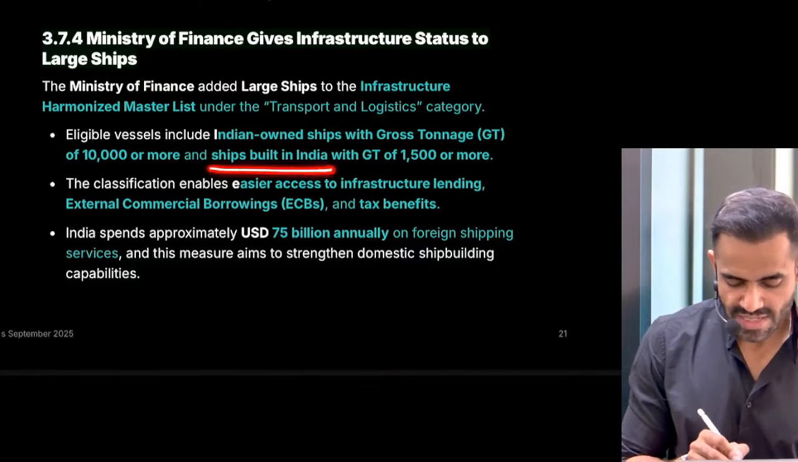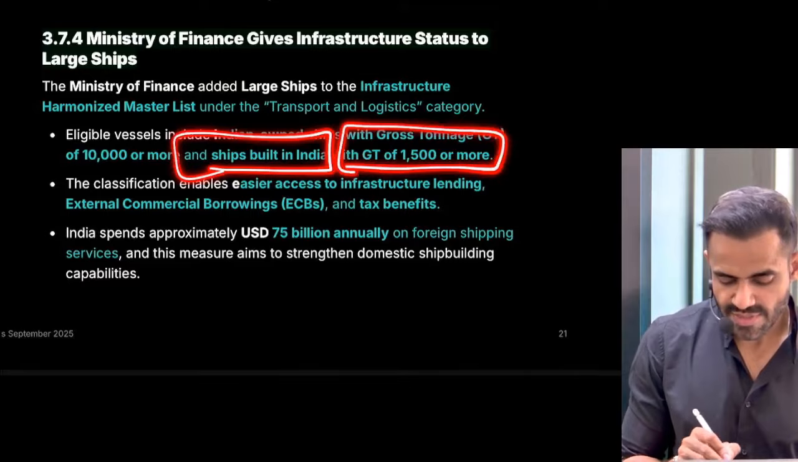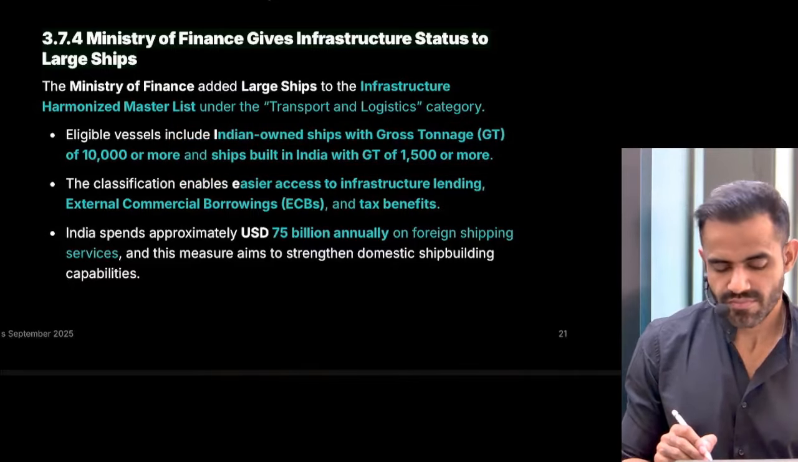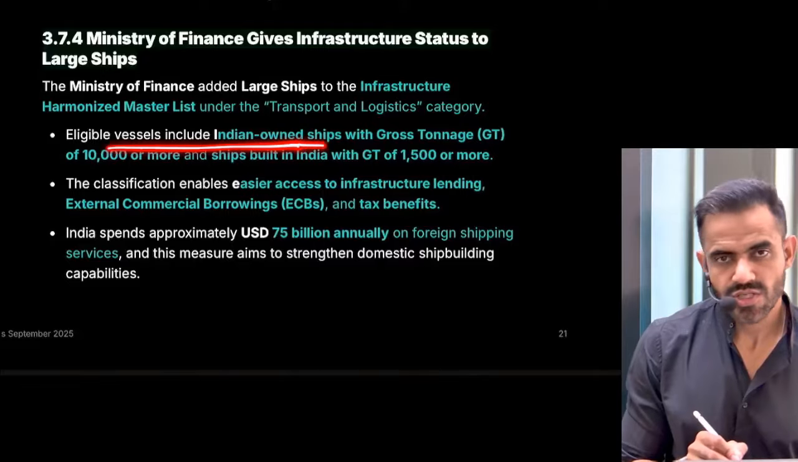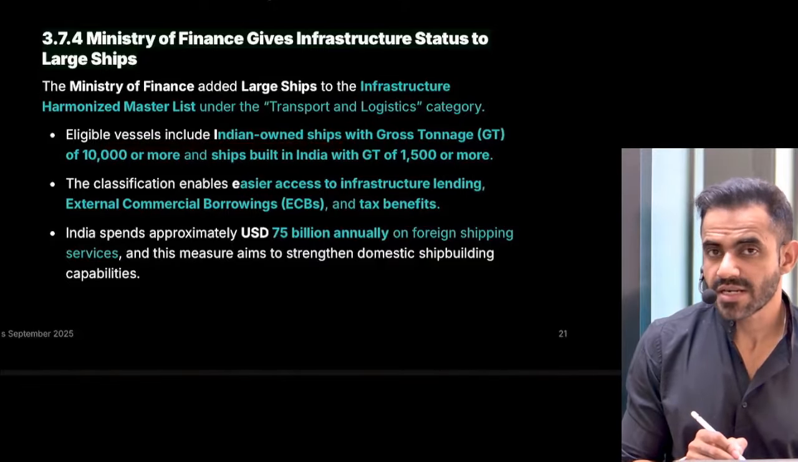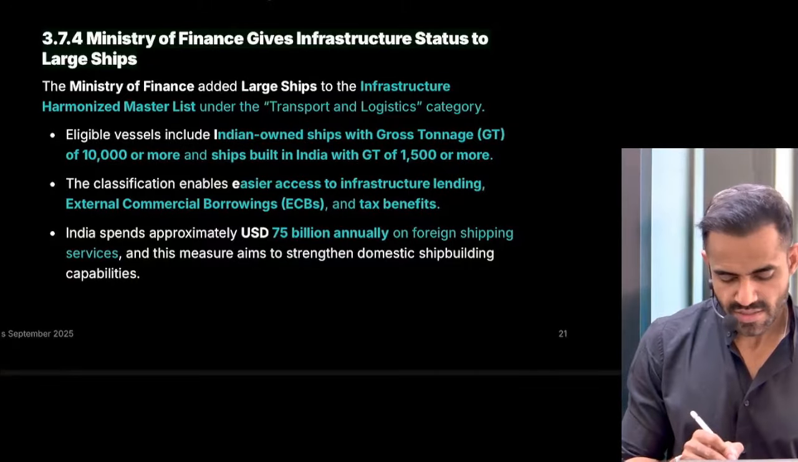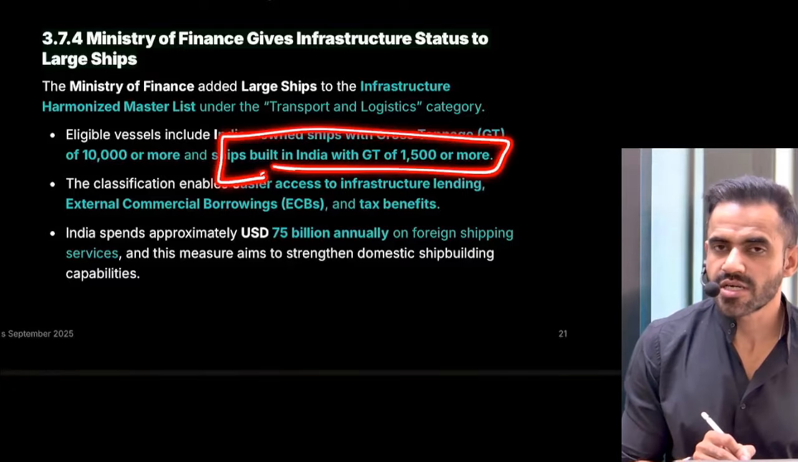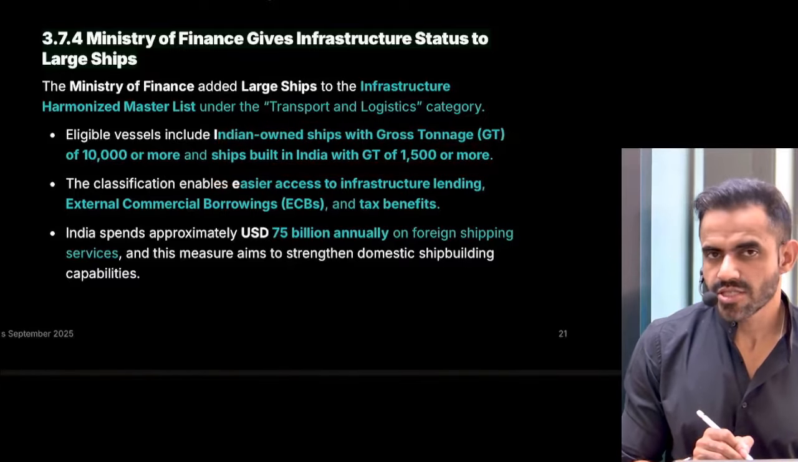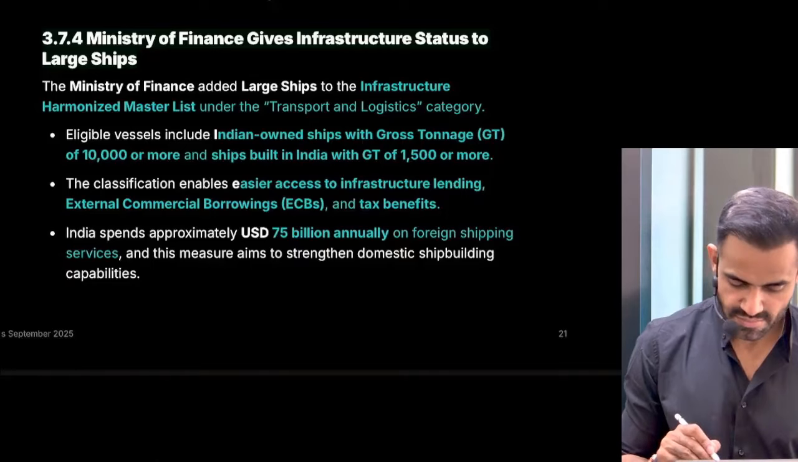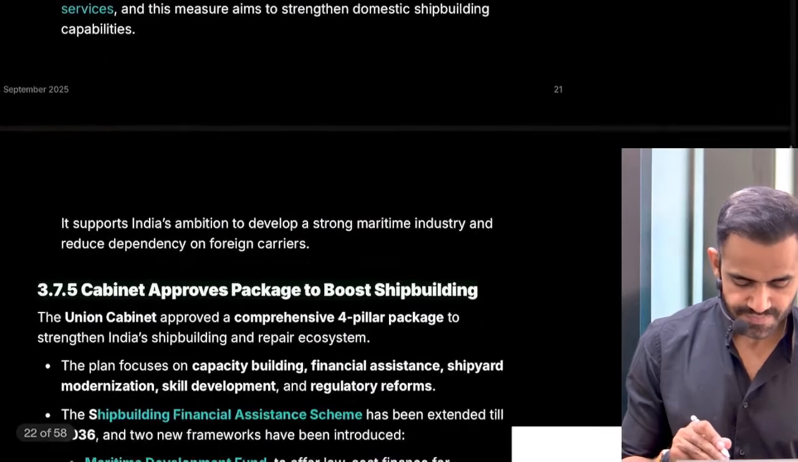If the ship is made in India with a tonnage capacity of 1500 or more, it is also eligible. The first criterion was for any ship which may be manufactured by someone else but is owned by an Indian. This one is for the ships which are manufactured in India. So these ships are eligible for the infrastructure status.